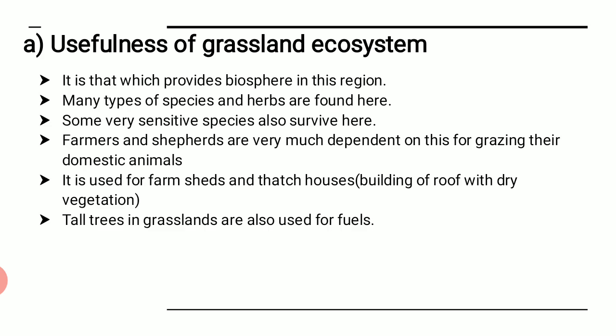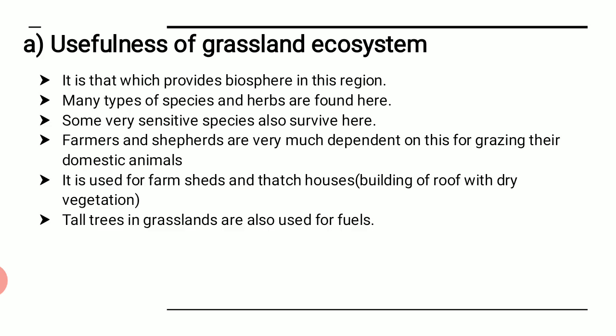Next is farmers and shepherds are very much dependent on this grassland because their domestic animals feed on this grassland, right? જે પણ grassland છે એ ચરવાનું કામ કોણ કરે છે? તો કે farmersના domestic animals. So this is how it is useful. It is used for farm sheds and thatch houses. That means many a times these grasslands may be used for say thatch houses or maybe farm sheds, means creating the sheds for farming purpose.